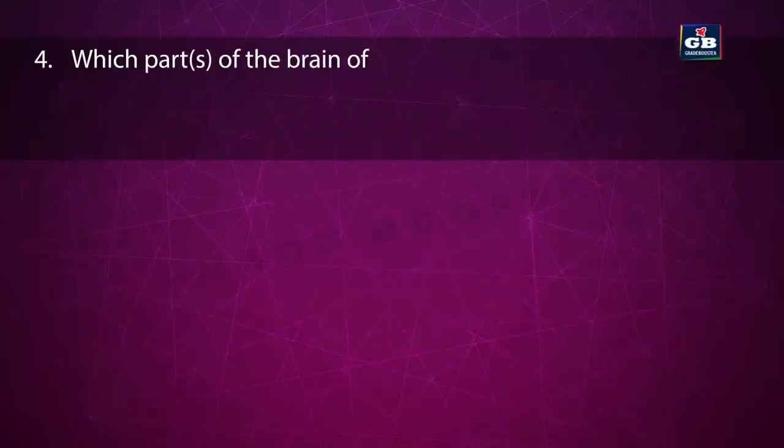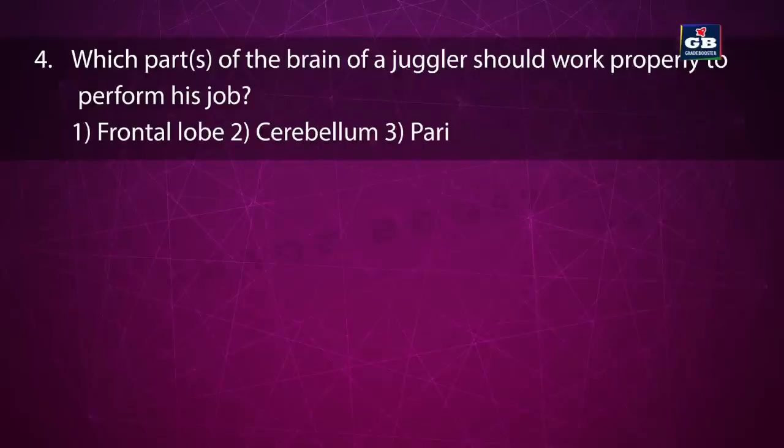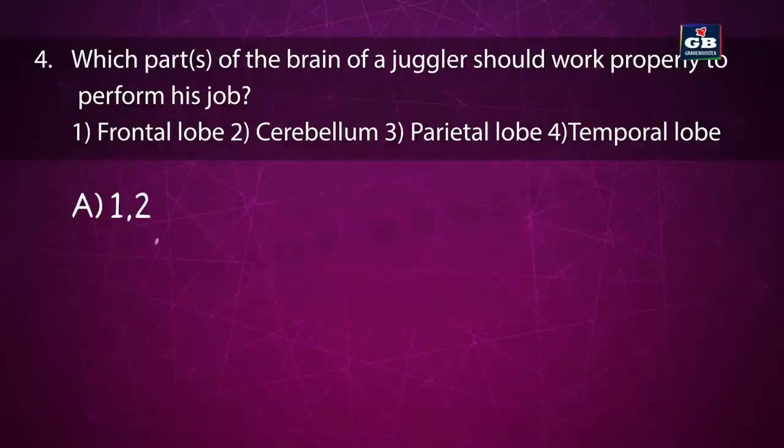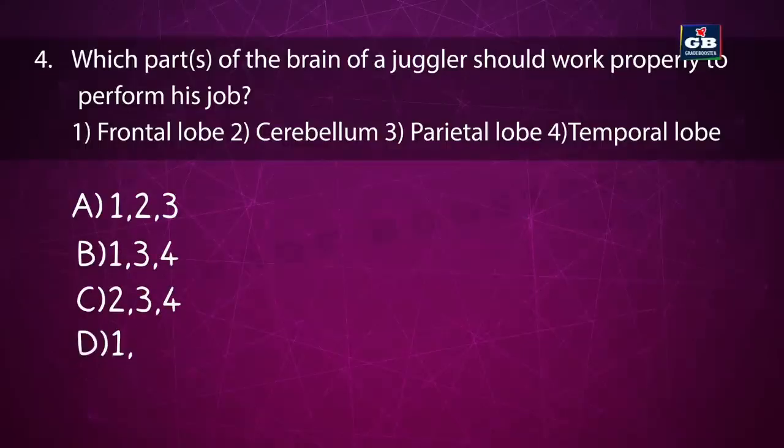Here is a tough question for you. If you answer this, you are a legend. Which parts of the brain of a juggler should work properly to perform his job? Frontal lobe, cerebellum, parietal lobe, temporal lobe. The options: 1, 2 and 3; 1, 3 and 4; 2, 3 and 4; 1, 2 and 4.